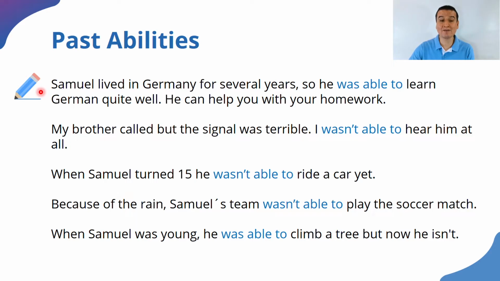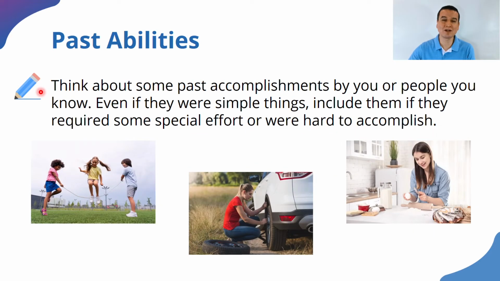And now I have a larger, more complex activity. And the instructions are these. Think about some past accomplishments by you or people you know. So we're going to talk about you and or people that you know. Even if they were simple things, include them if they required some special effort or were hard to accomplish.